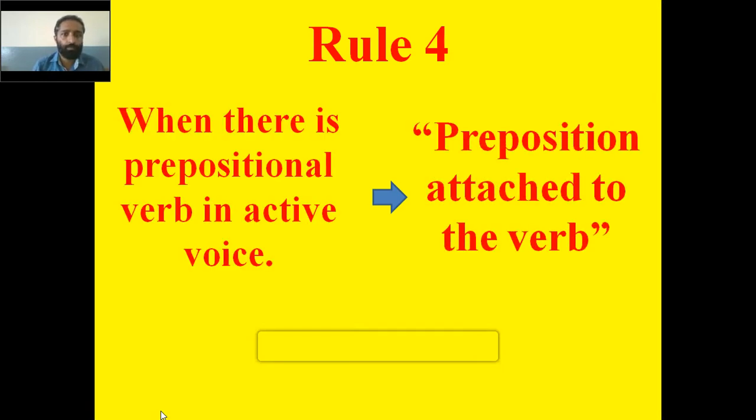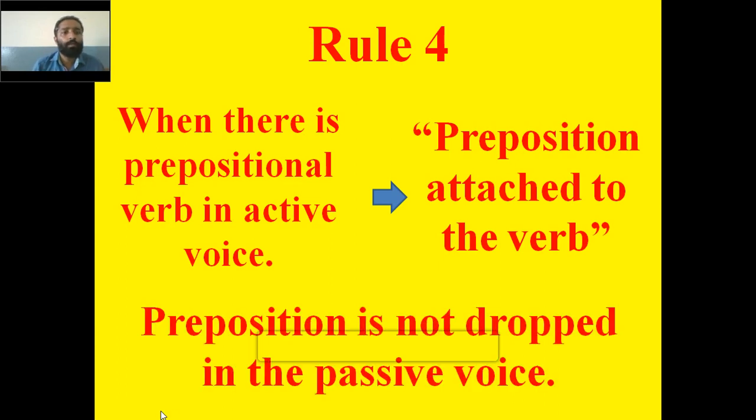Rule number 4 says that when there is a prepositional verb in active voice, prepositional verb meaning a preposition attached to the verb, the preposition is not dropped in the passive voice. When there is a prepositional verb in a sentence and you are converting that sentence into passive voice, the preposition should not be dropped.